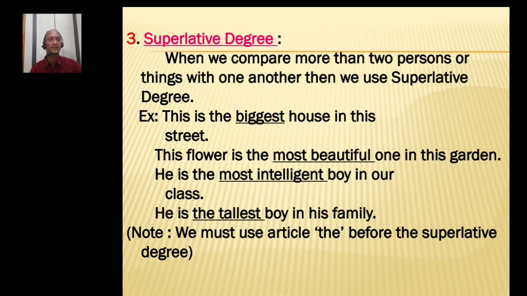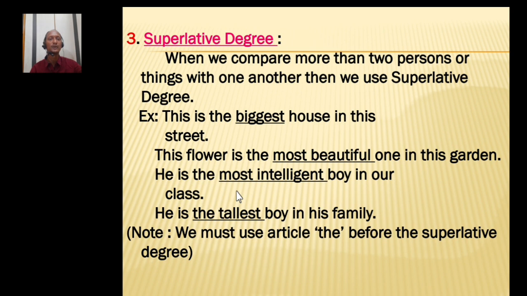Big, bigger, biggest. Beautiful, more beautiful, most beautiful. Intelligent, more intelligent, most intelligent. Tall, taller, tallest. If you observe the superlative forms, they are preceded with the. So we must use article the before the superlative degree. So all superlative degrees take the article before them.